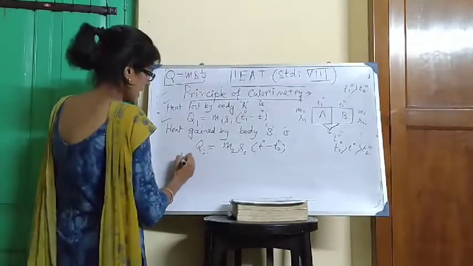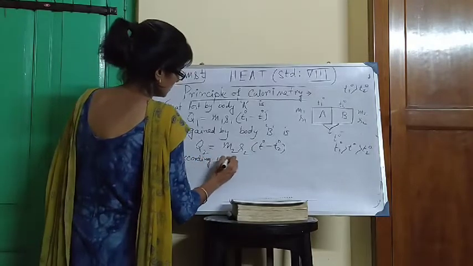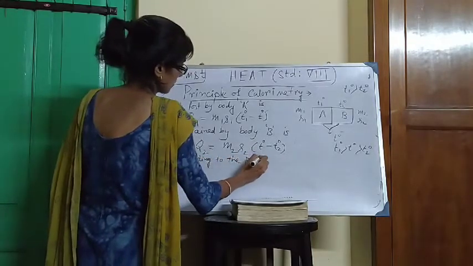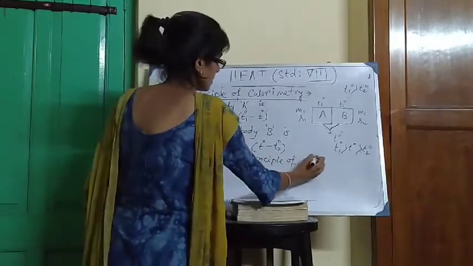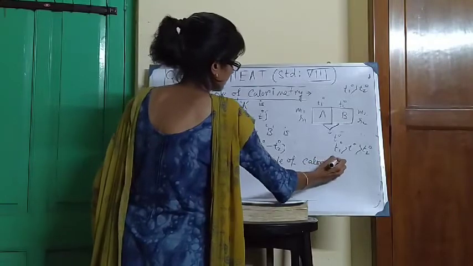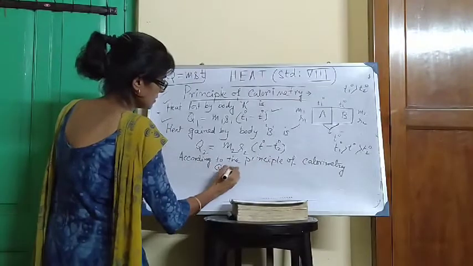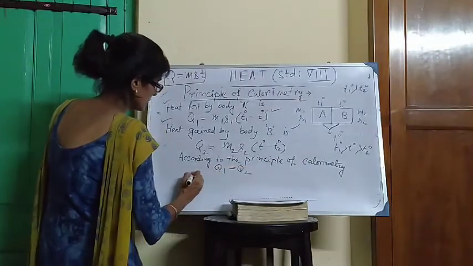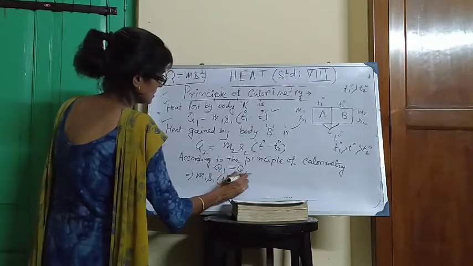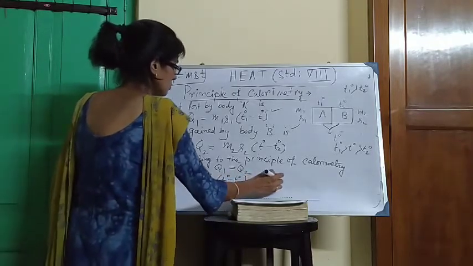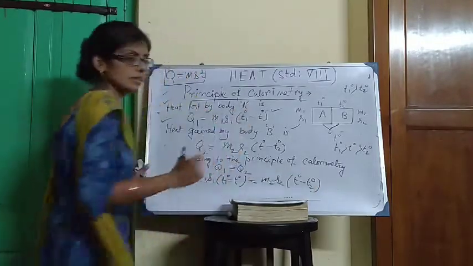So according to the principle of calorimetry, Q1 is equal to Q2, which implies M1 S1 (T1 degree minus T degree) is equal to M2 S2 (T degree minus T2 degree).